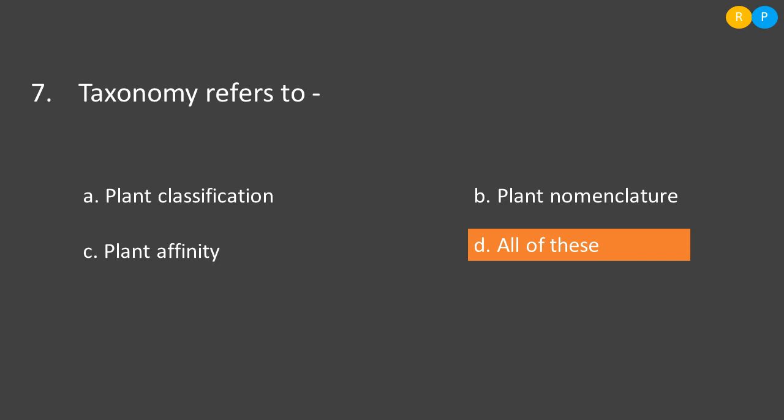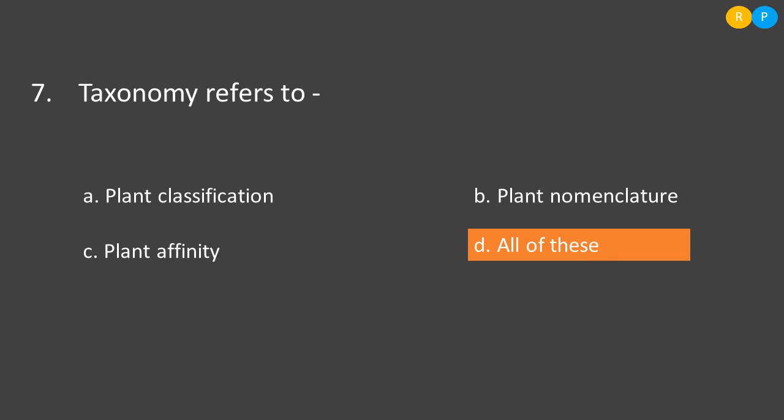Now the next question is, taxonomy refers to. What is meant by taxonomy? Taxonomy is a branch of biology. This branch helps in identification, naming and classification of living organisms. So they have given options. A is plant classification, B is plant nomenclature, C is plant affinity, and D is all of this.